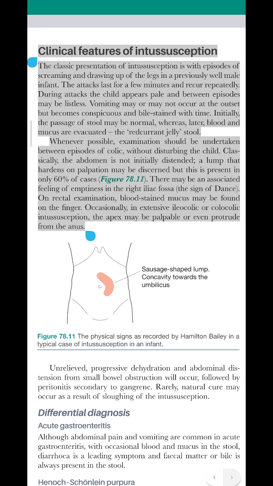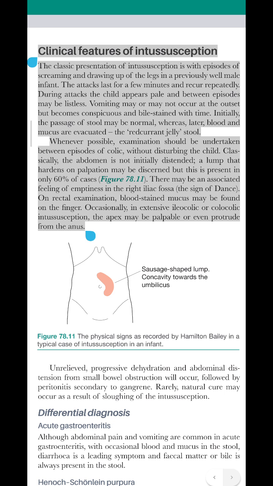Clinical features of intussusception. The classic presentation of intussusception is with episodes of screaming and drawing up of the legs in a previously well male infant. The attacks last for a few minutes and recur repeatedly. During attacks, the child appears pale and between episodes may be listless. Vomiting may or may not occur at the outset but becomes conspicuous and bile-stained with time. Initially, the passage of stool may be normal, whereas, later, blood and mucus are evacuated, the recurrent jelly stool.